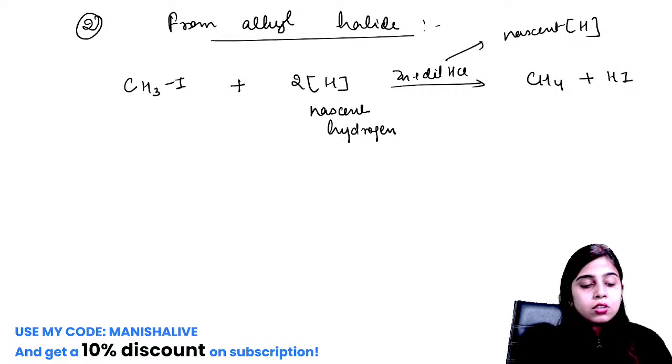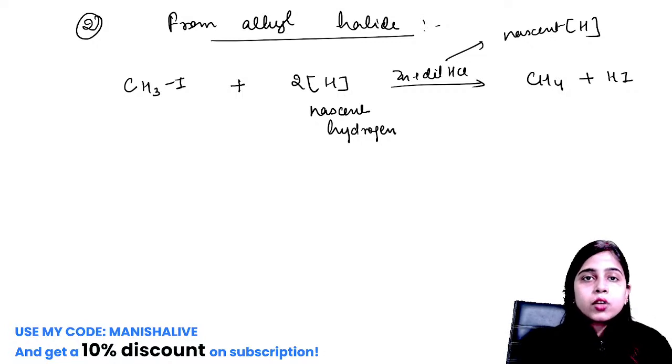Now here instead of iodine we could have used chlorine, fluorine and bromine, but here we are using alkyl iodide only, because iodine is very easy to remove as compared to chlorine and bromine.